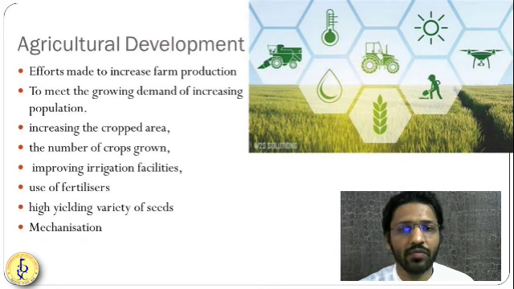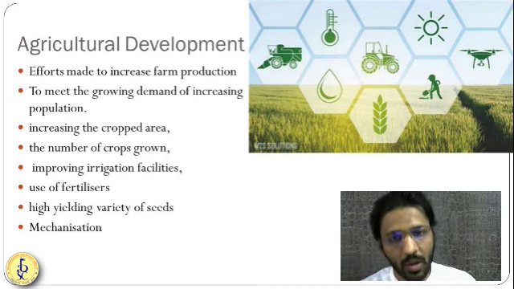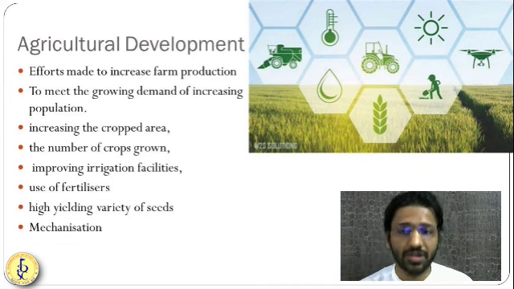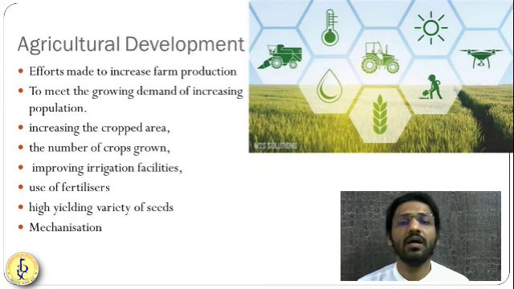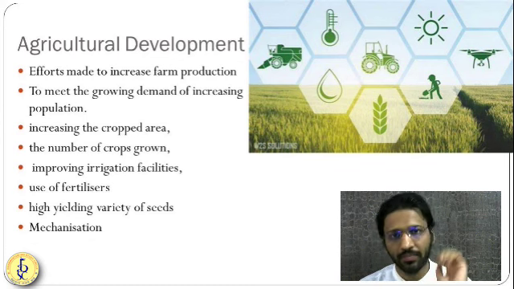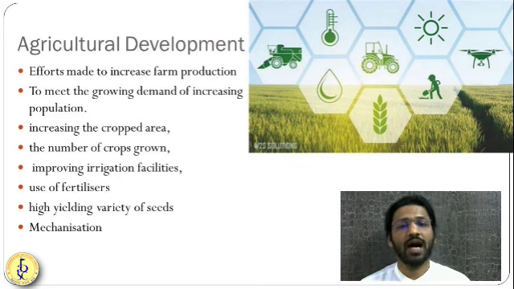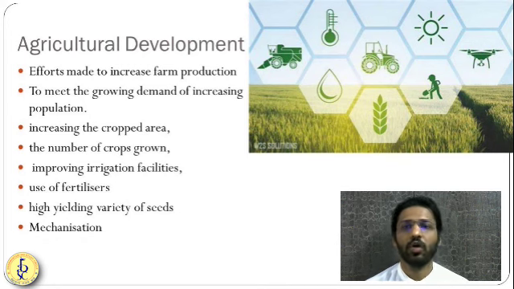Using high yielding variety seeds, yes, we are using HYV seeds. Then mechanization. By all these processes, we can increase the productivity of the farm. Instead of plowing by hand, we are plowing by tractor. Instead of harvesting by hand, we are harvesting by harvester. So mechanization is also one of the important things for the development of agriculture.